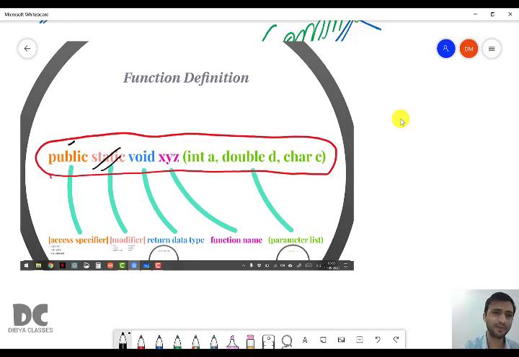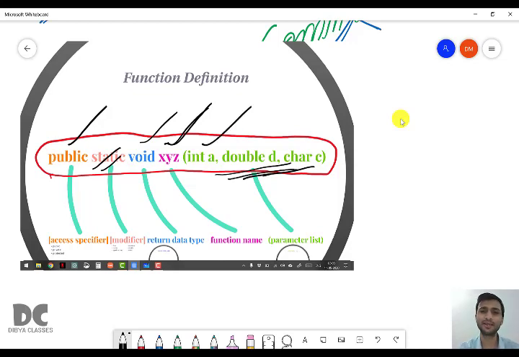So you used to write public in the function, you used to write void, you used to give some name to the function, and these are parameter inputs. I am taking an integer value in variable a, a real value in variable d, and a single character value in variable c. This is a typical function used to write in class 9.